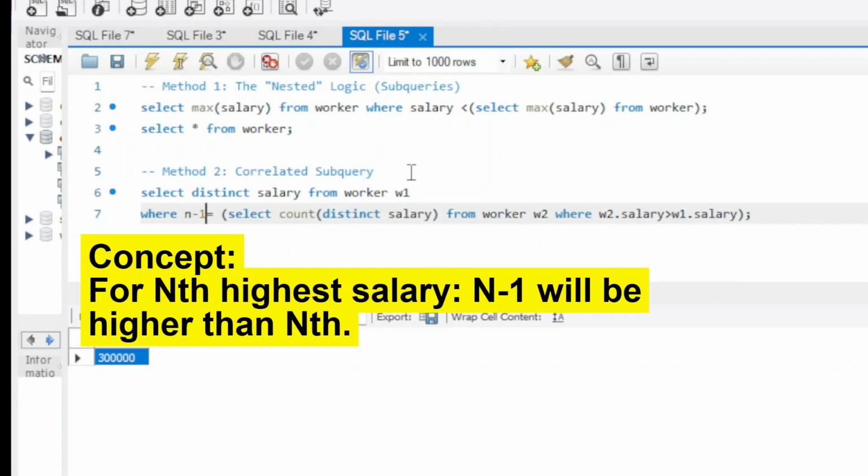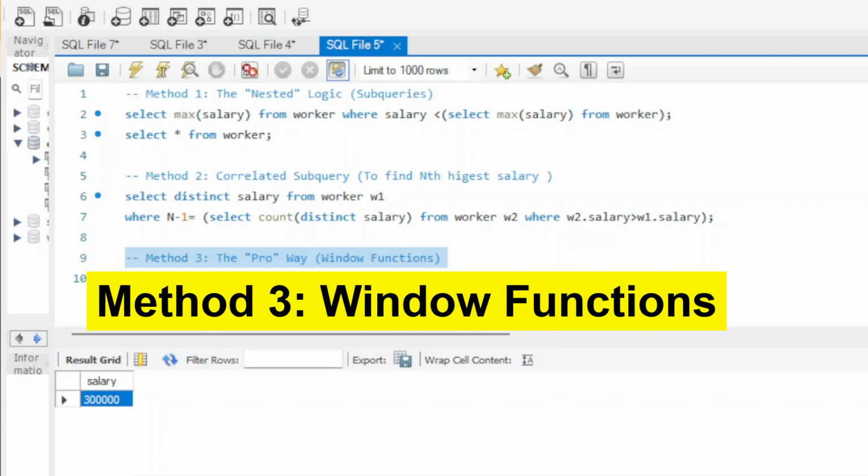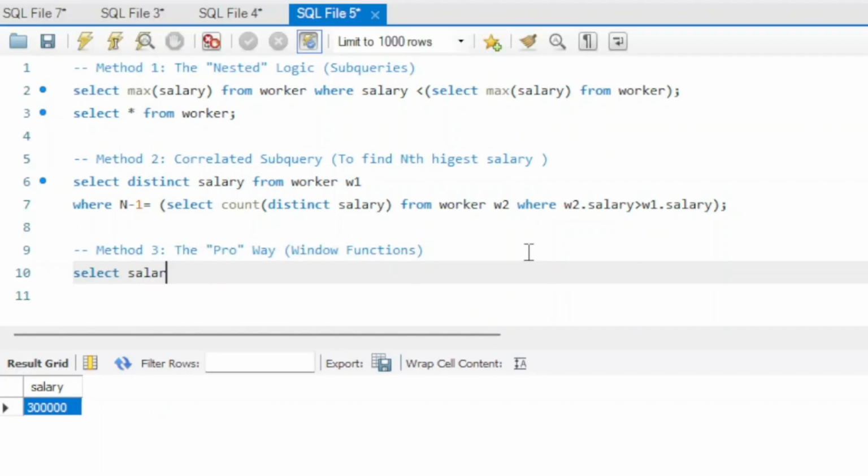If I want to calculate the nth highest salary, so I will type my query something like this. Now, if you are applying for a data engineer or senior analyst role, this is the answer they want. It's clean, it's fast, and it handles the duplicate perfectly. So in this method, we will be using the concept of window functions in SQL. So first, let's give a try to the main query using the window functions.